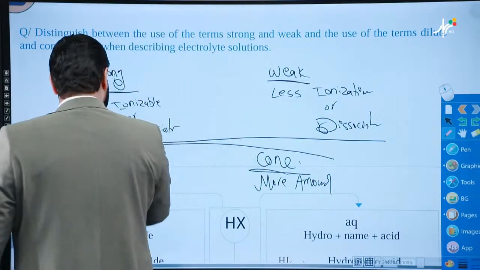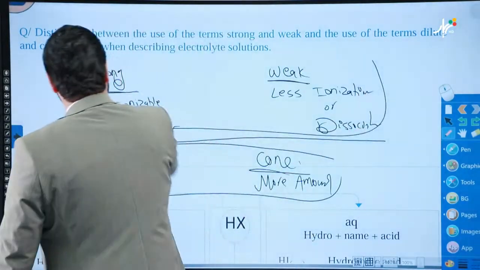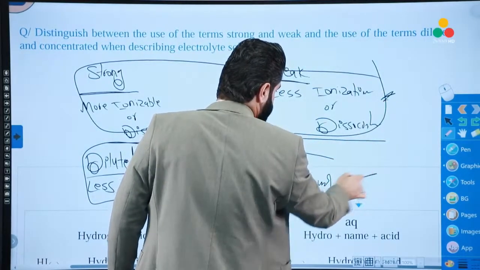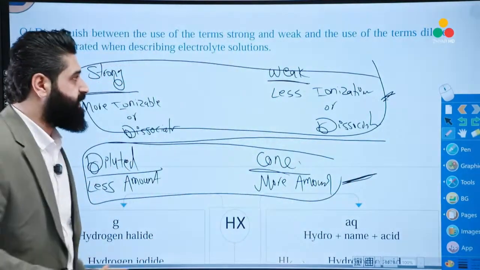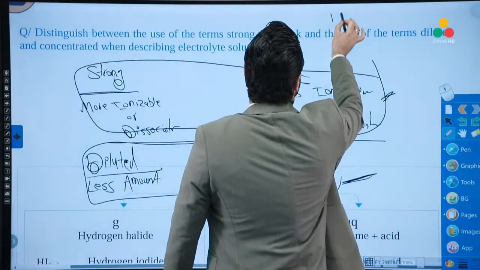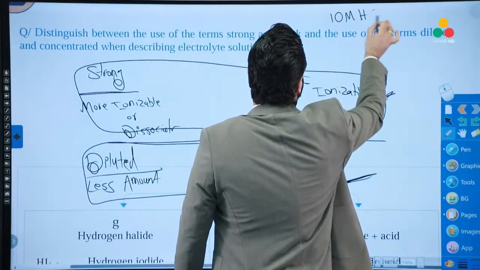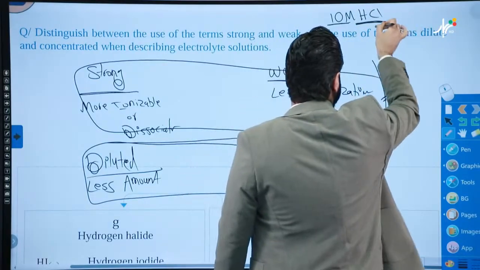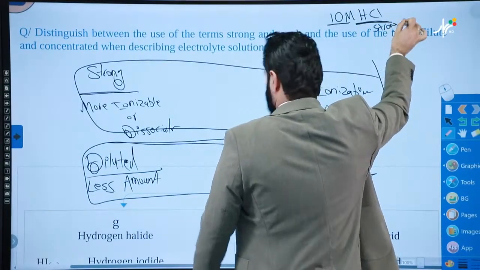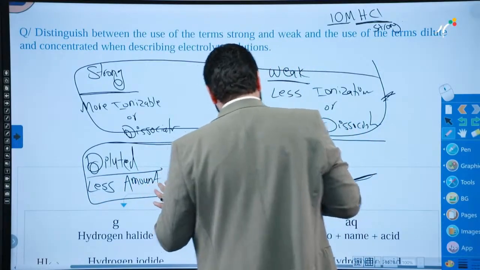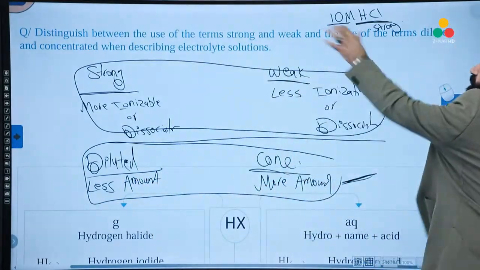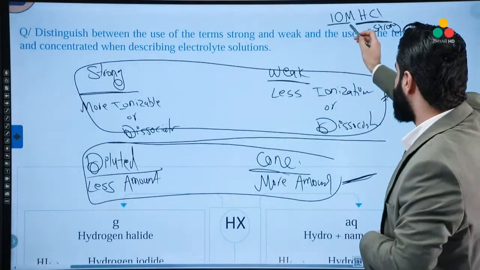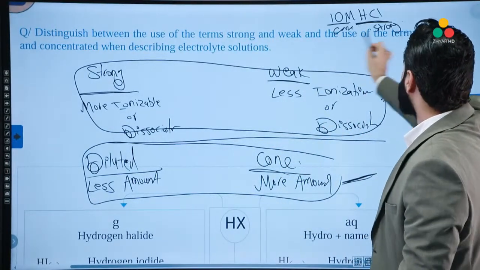Are they related to each other? The following four different terms. Look, are they related to each other? No, there's no relation between them, because if I say this one, look, 10 molar HCl. HCl is a strong electrolyte, and the number is great. So this is strong. Diluted and concentrated relate to the number, the molarity. If the number is big, it's concentrated. If the number is small, it's diluted. So this is concentrated and strong.